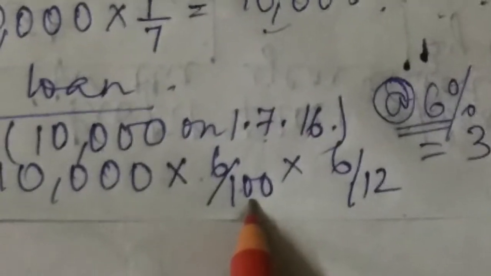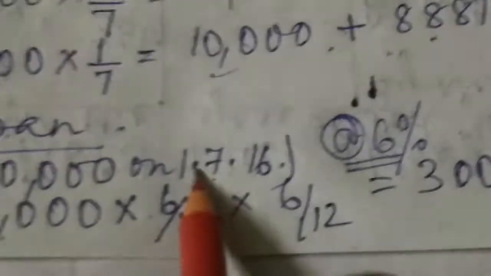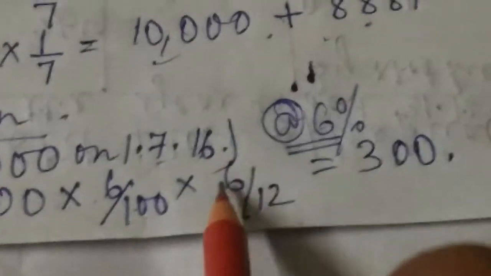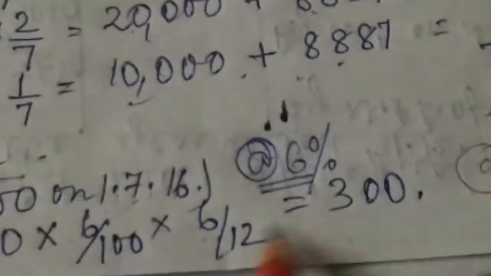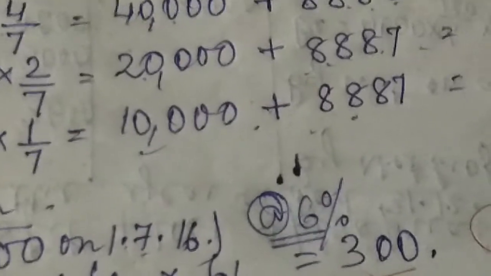So here 10,000 at the rate of 6%, and since the loan has been taken on 1st July, means from July till December, how many months are there? 6 months are there. So into 6 by 12. So you will get how much? You will get this 300. Am I clear? Now all the adjustments have been done.